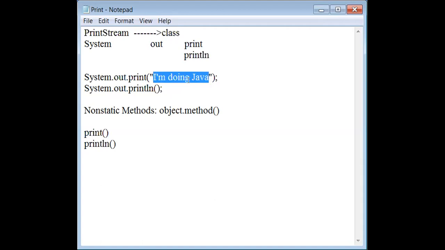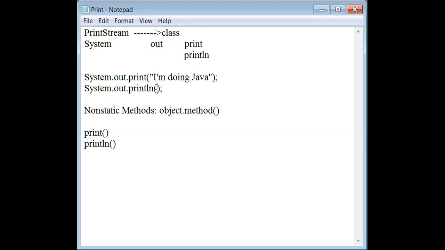Always remember, as far as Java is concerned. If you go to Python, you can put single or double quotes. That is a different story. But in Java, or even in C and C++, same thing: double quotes you have to put. Okay, fine. I am doing Java. It is kept in double quotes.